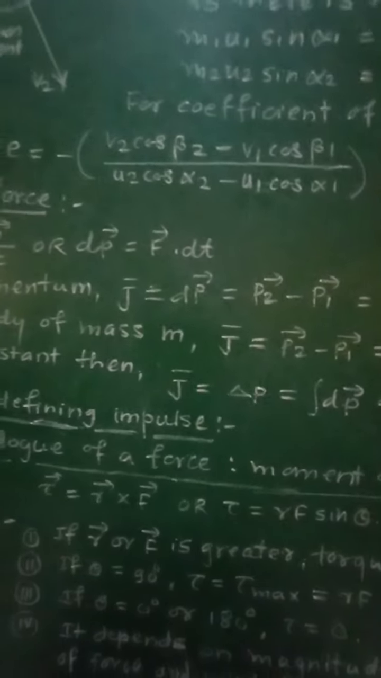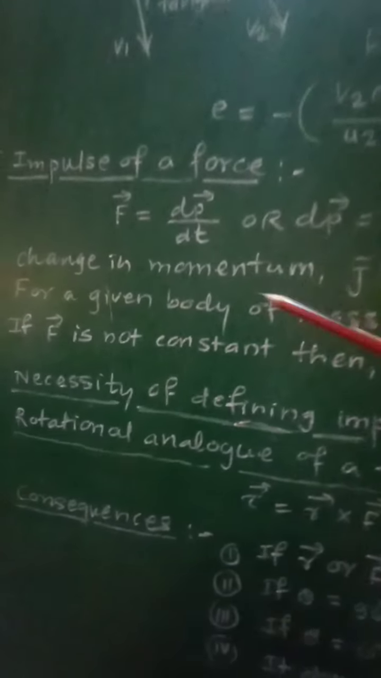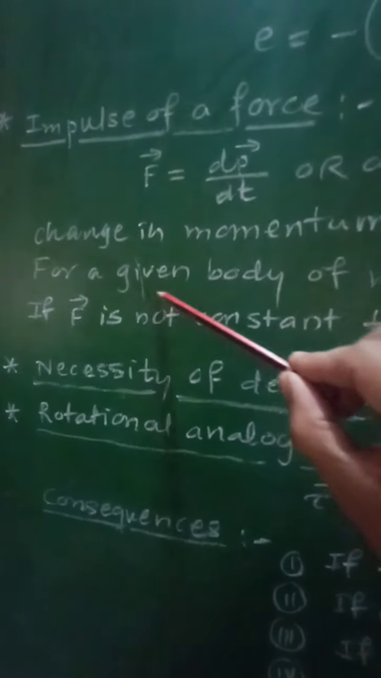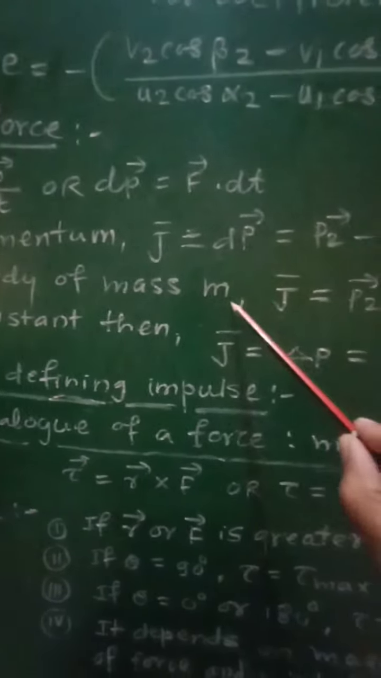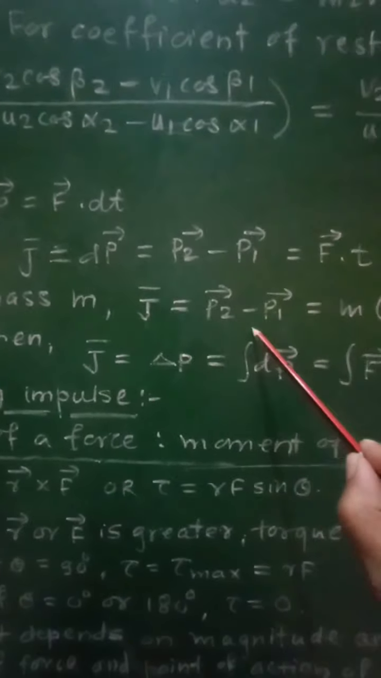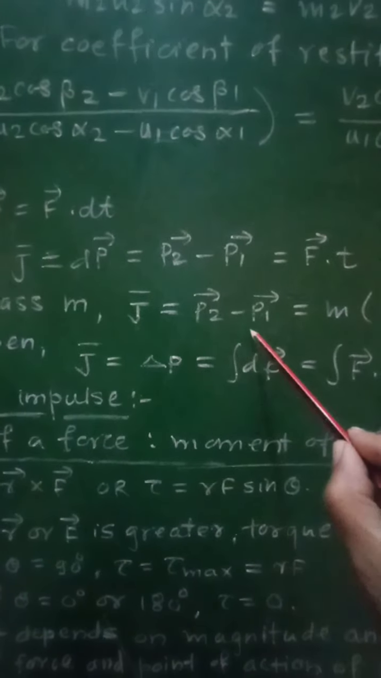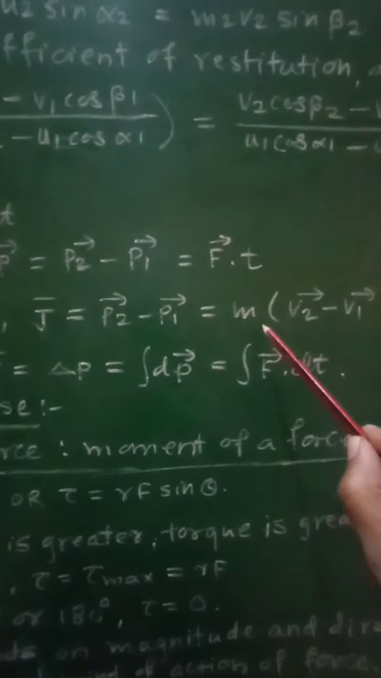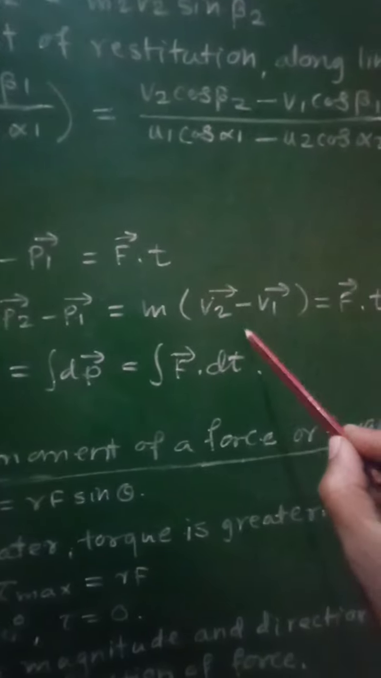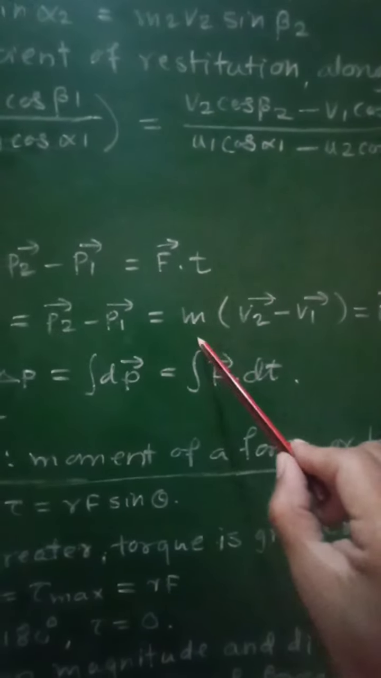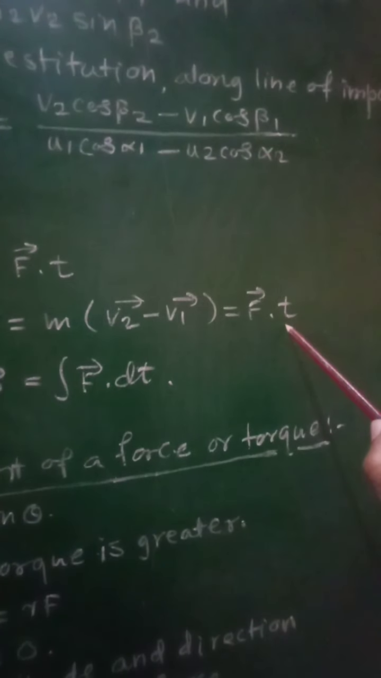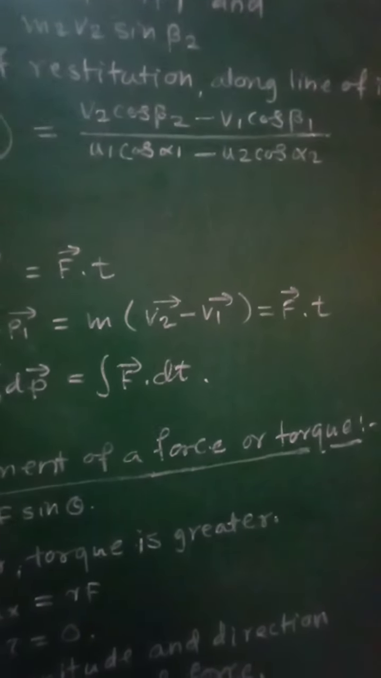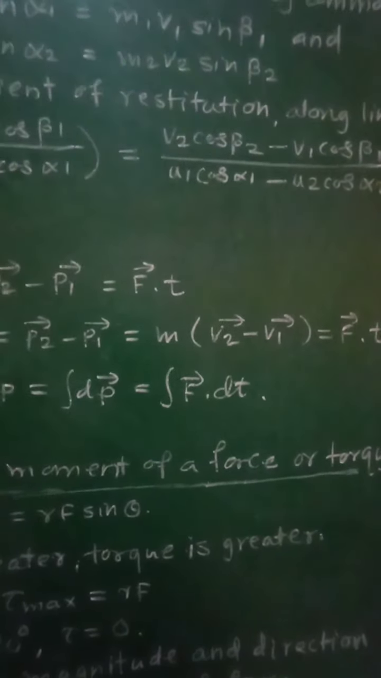Now for a given body of mass m, the impulse will be given as change in momentum, that is P2 minus P1, which is equal to m into V2 minus V1, and that will be equal to Ft, the product of force and time.